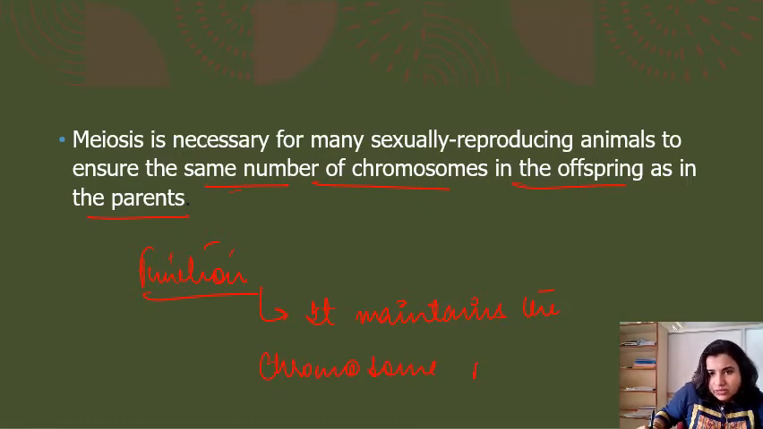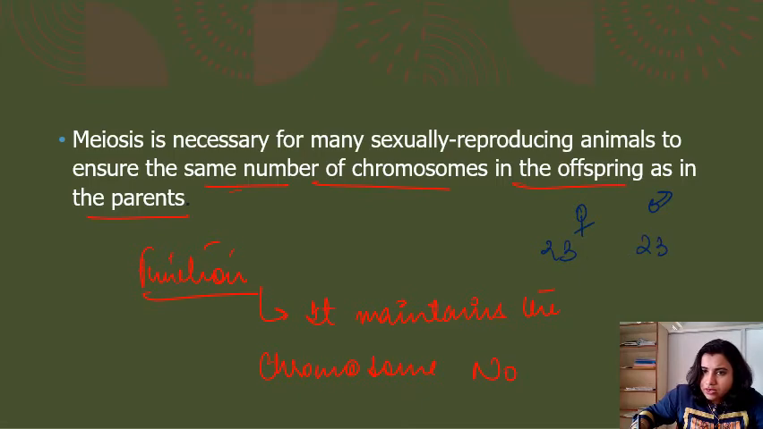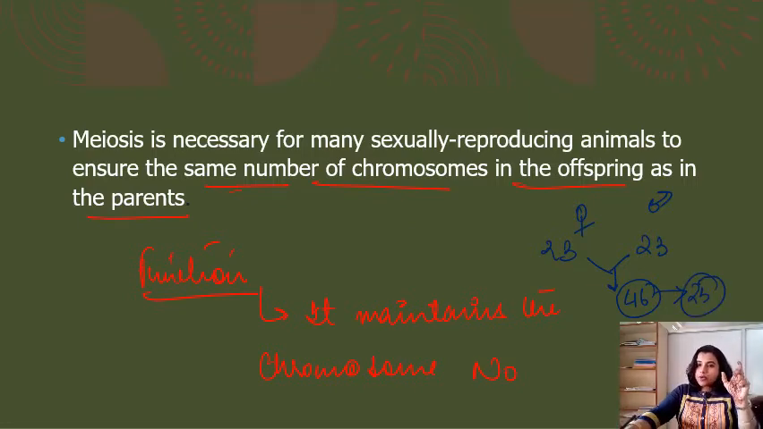How? See here, this is male, this is female. Though they are diploid organisms, their gametes are haploid. Haploid means the gametes have half the number of chromosomes. So half of 46 will be how much? 23, right? They will produce 46 again, but this will again undergo meiosis during gamete formation and get converted to 23. So this process helps in maintaining the chromosome number in the offspring as in the parents.